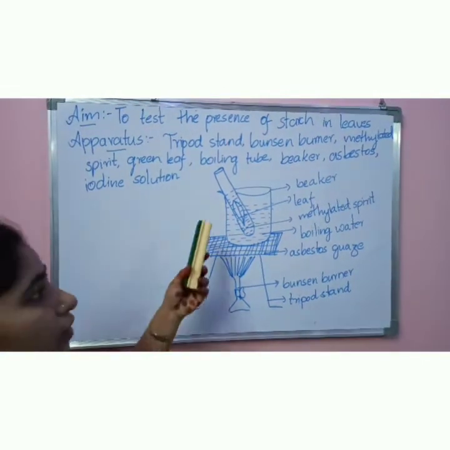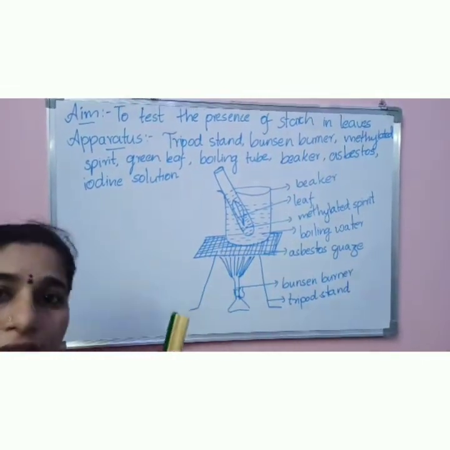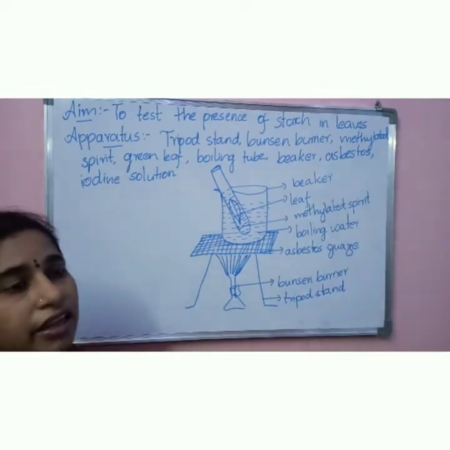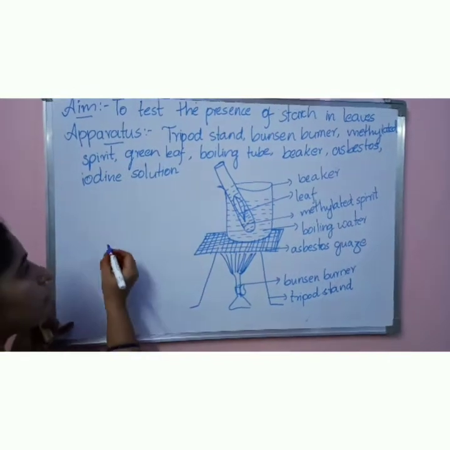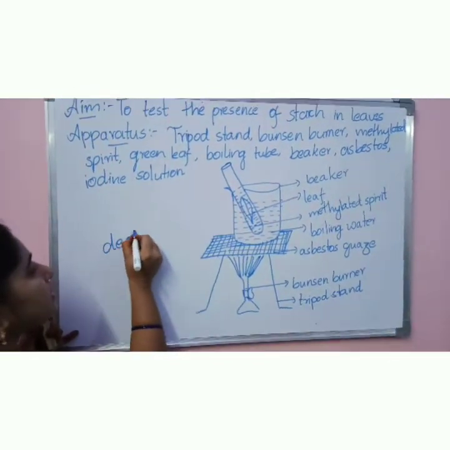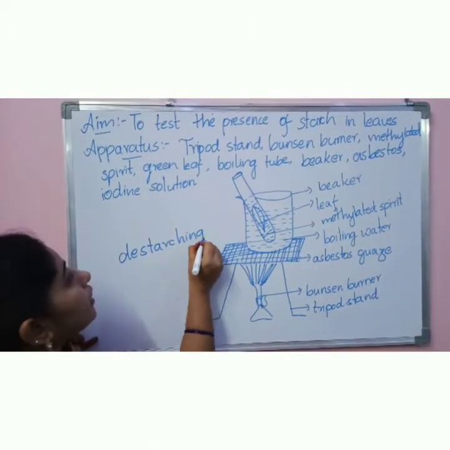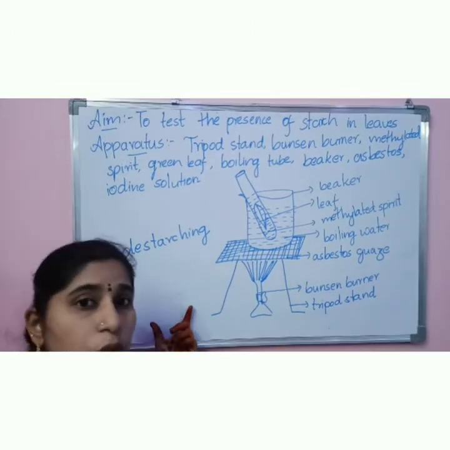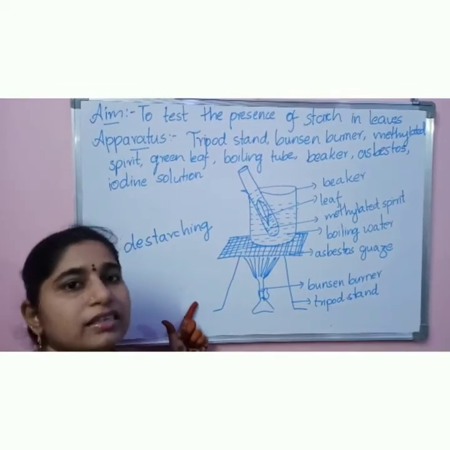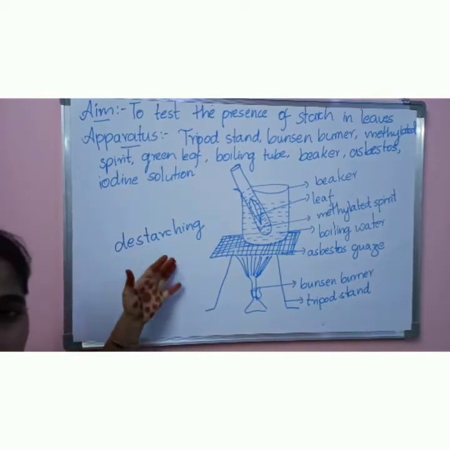First of all, you have to take a green color leaf. This green color leaf, first you have to de-starch the leaf. Are you able to understand the word de-starching of the leaf? What is de-starching? Nothing but removing the starch from the leaf. As I already said, the storage food material of the plant is the starch. So here we have to de-starch the leaf. How to de-starch the leaf?